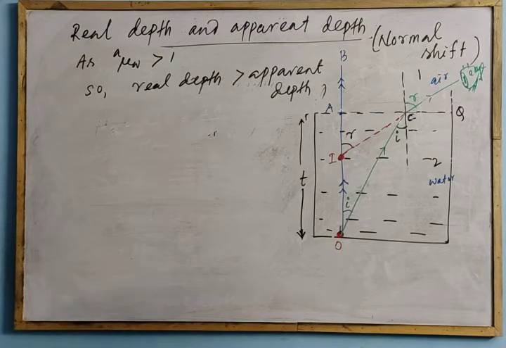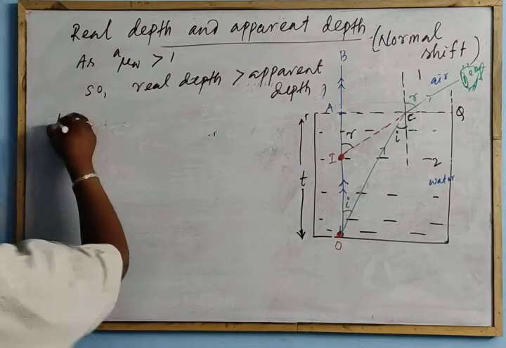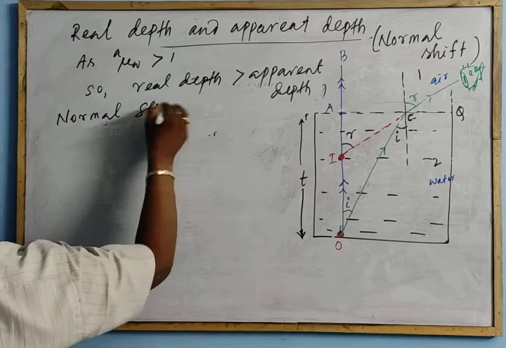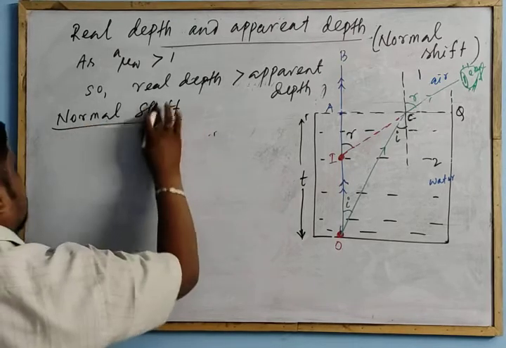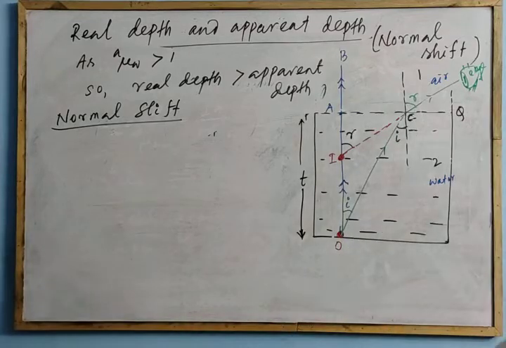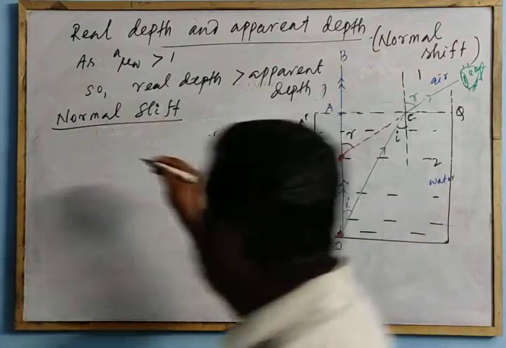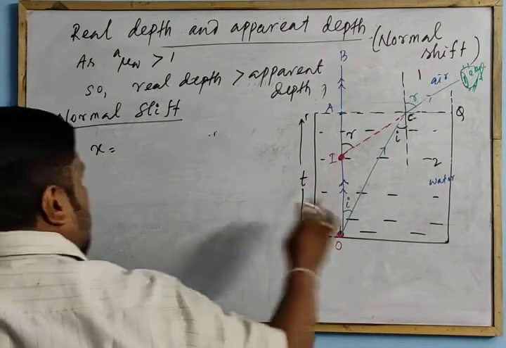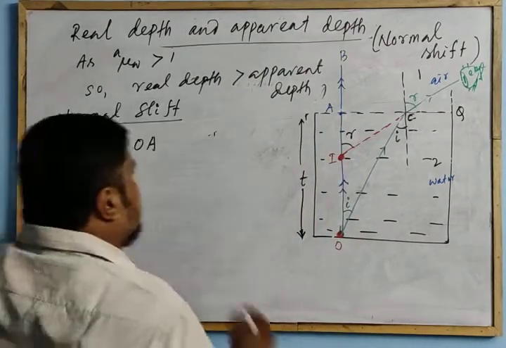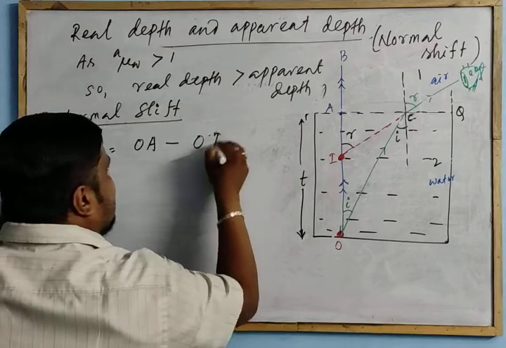Then you go for normal shift. What is normal shift? How much is it shifted? Let the normal shift I will take as x is equal to OA, real depth, minus OI.